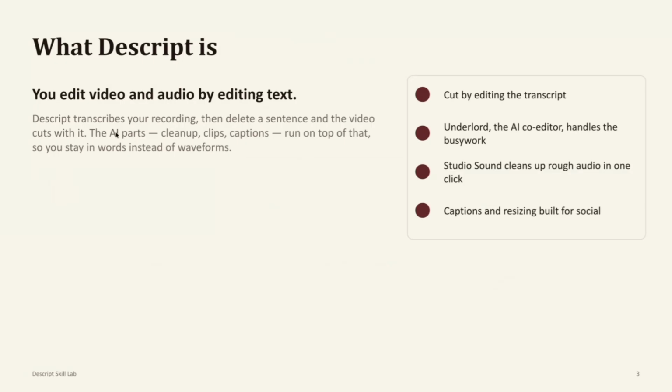Currently, Descript transcribes your recording. I mentioned transcript-based editing a moment ago. What we do is we transcribe everything from the video or audio that you're providing and allow you to edit the text, which edits the underlying video and audio. That's where we got started as an audio tool back in 2018.